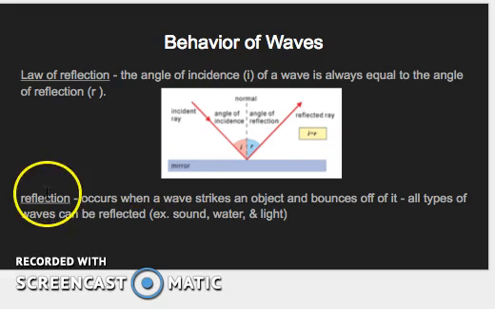All right, so what is reflection? By definition, a reflection occurs when a wave strikes an object and bounces off of it. And we can deduce from that that all types of waves can be reflected. For example, sound can be reflected. Water can be reflected. I'm sure we've seen that anytime we've been in a swimming pool. And light can be reflected. We see that every time we look at ourselves in the mirror.